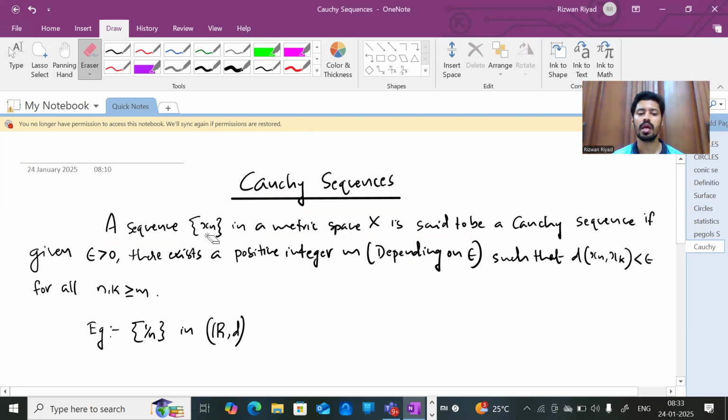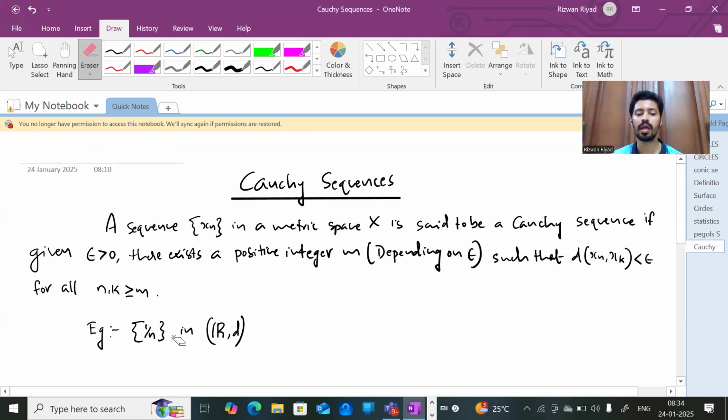A sequence xn in a metric space X is said to be a Cauchy sequence if, given epsilon greater than 0, or for any epsilon greater than 0, there exists a positive integer m depending on that epsilon such that d of xn comma xk, that means the distance between xn and xk, will be lesser than epsilon for all n, k greater than or equal to m. If this inequality is happening, then we can say that the given sequence is a Cauchy sequence. Here you can see one example.